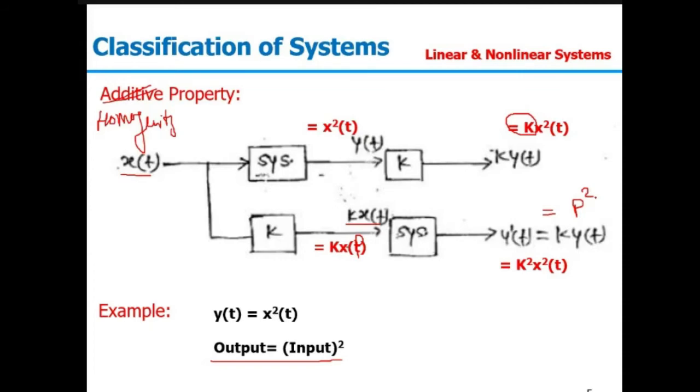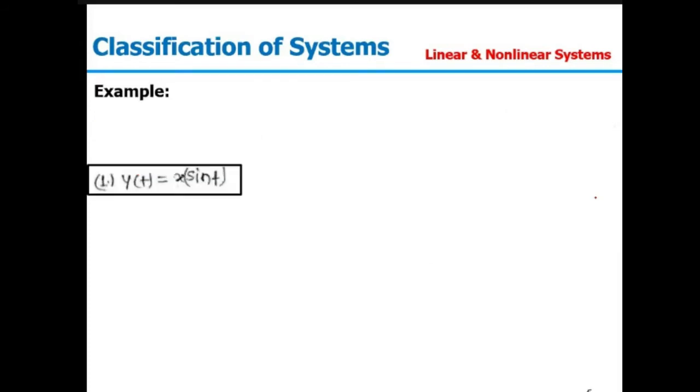So in this case, again, you can say both the outputs are not equal. So the system is not following the homogeneity property. So the given system is a non-linear system. Let's have an example, y(t) equal to x of sine t. If I'm checking this, first we will cross-check for the additive property and then we will cross-check it for homogeneity.